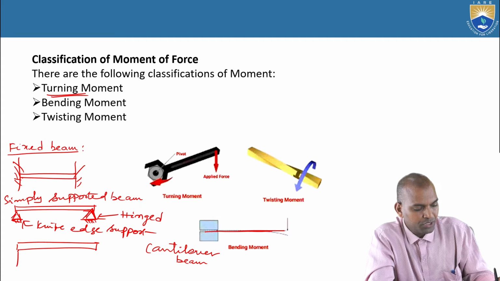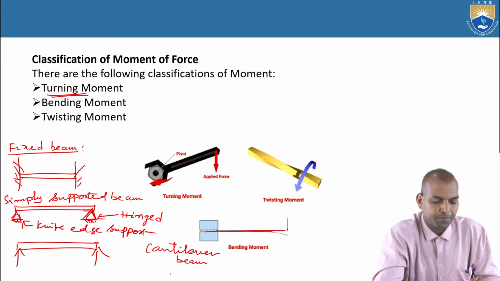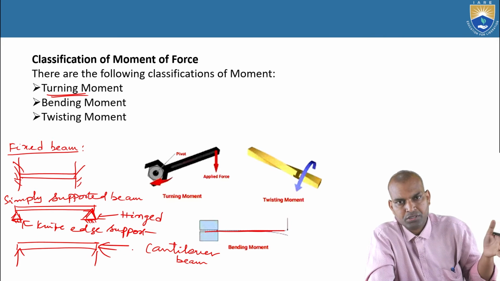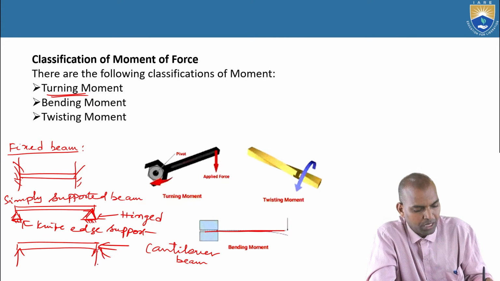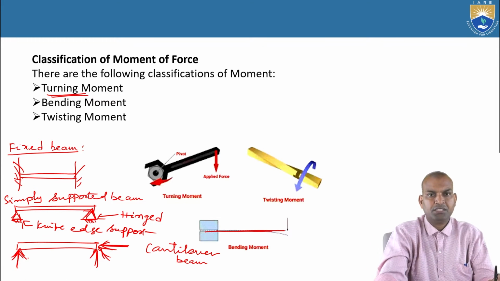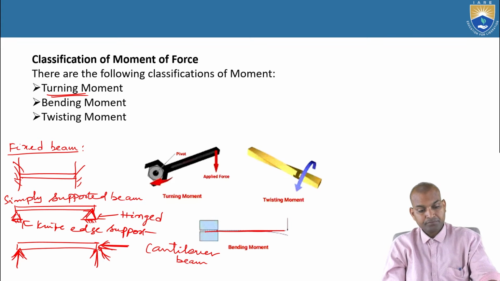Now, because of the supports, if it is a hinged support, there will be two reactions, either horizontal or vertical, towards the upward direction, or towards the left or right direction. For the knife edge support, only one reaction, that is in the vertical upward direction. So this type of beam is known as a simply supported beam.